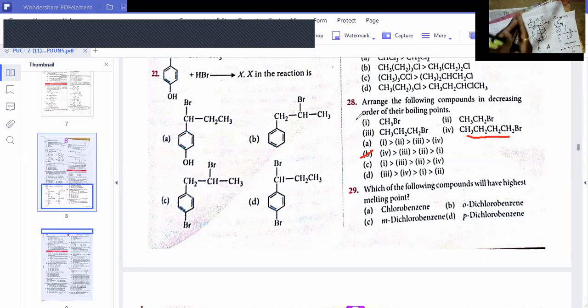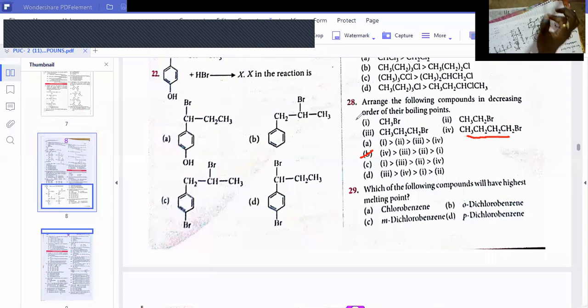Whenever it can fit in close packing, it has a closely packed structure. Remember, parachlorobenzene has a symmetrical molecule, so it is closely packed, dear students, so that its melting point would be more.